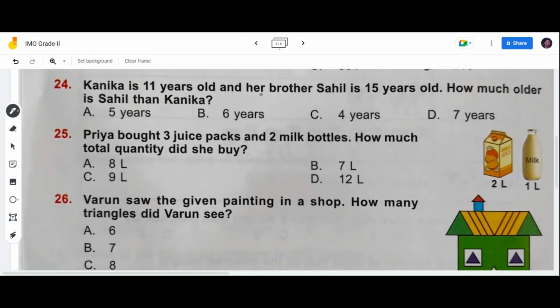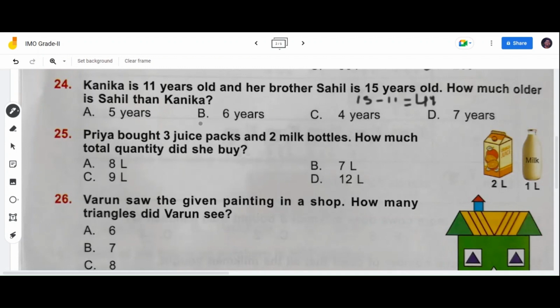Kanika is 11 years old and her brother Sahil is 15 years old. How much older is Sahil than Kanika? So we are supposed to find out the difference between Sahil and Kanika. Let's find out. 15 minus 11 is equal to how much, children? If you count forward after 11: 12, 13, 14, 15. So 4 years. Sahil is 4 years older than Kanika.